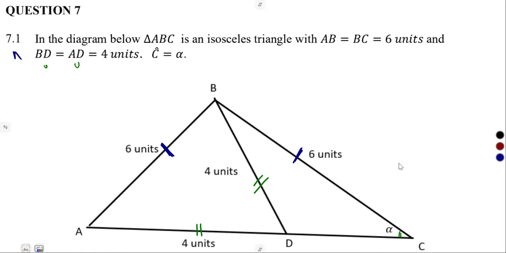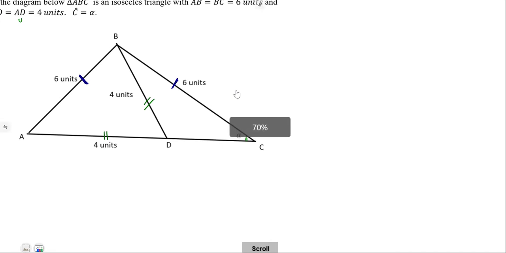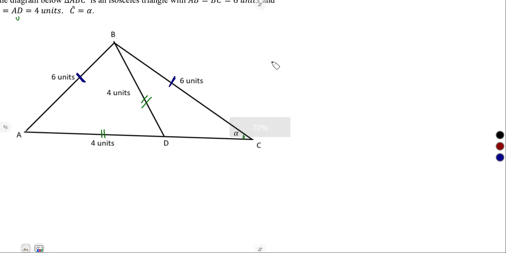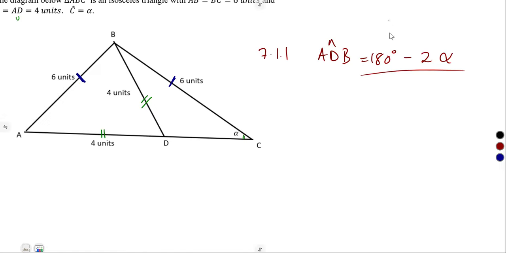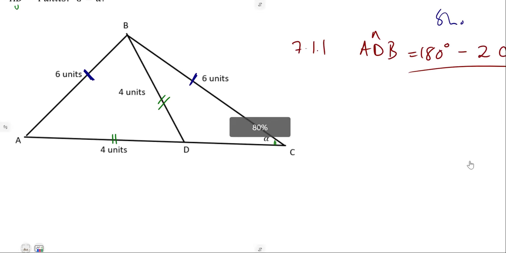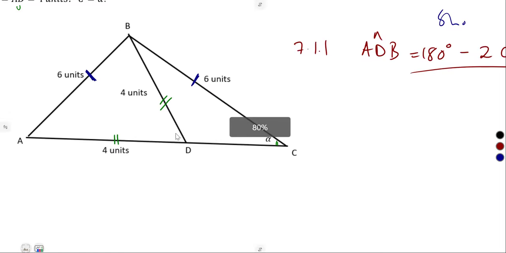All right, let's show that. This is our diagram here. And we want to show on 7.1.1 that angle ADB is equal to 180 minus 2 alpha. So what can we do here? We need to show this. ADB is the angle given on our diagram here. This is where we have got our ADB. Okay, let's start first from the outer triangle.